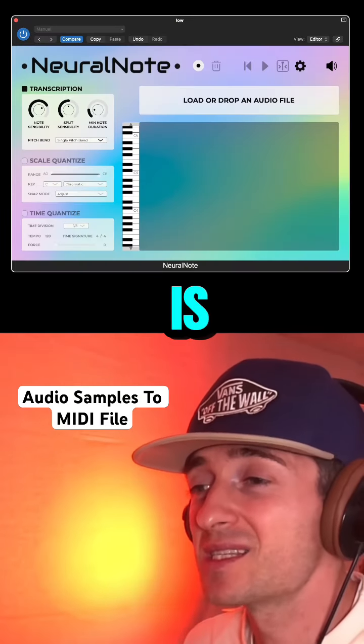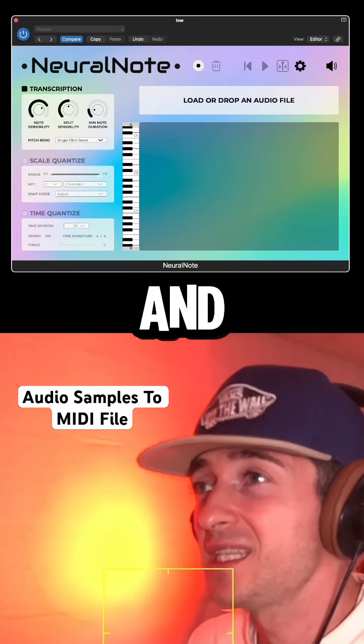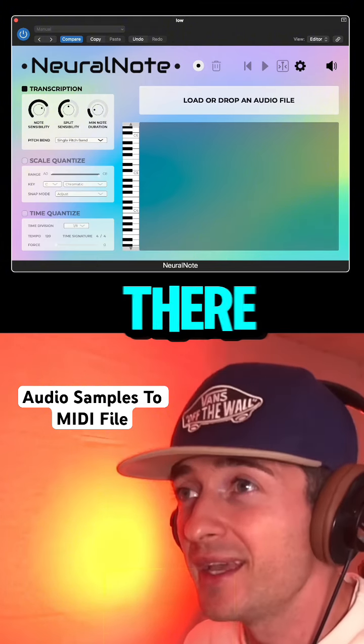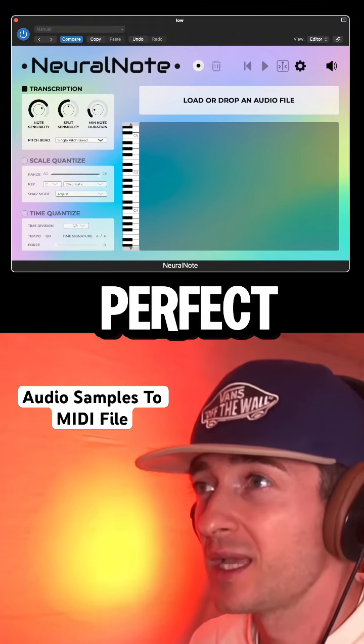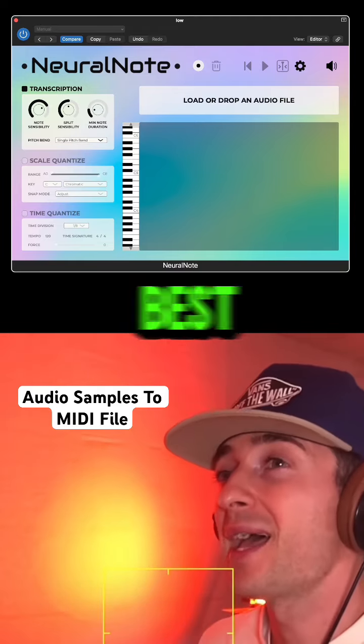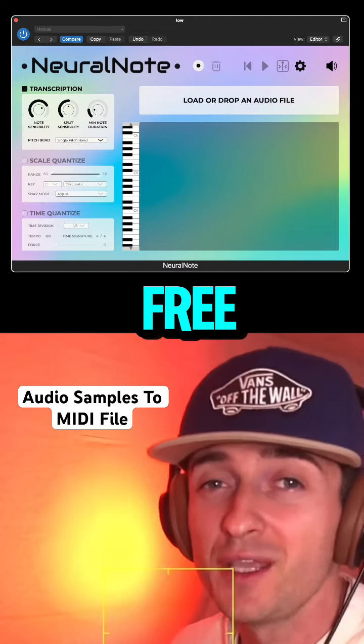This plugin is called Neural Node and is one of the best audio to MIDI converters out there. It's not perfect and it's not all the way accurate, no, but the best part, it's free.